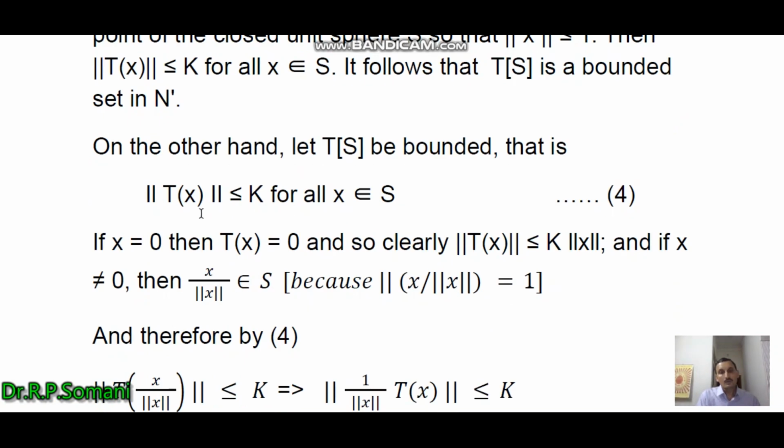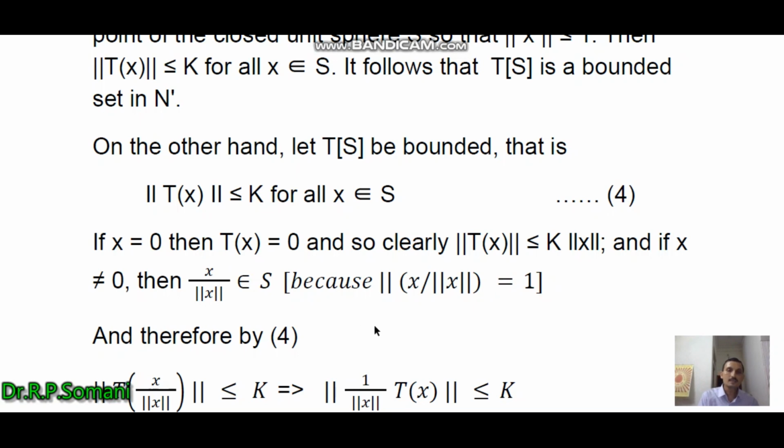If x equals 0, then Tx equals 0, and so for x equal to 0 it is clear that the norm of Tx is less than or equal to k norm x. And if x is not equal to 0, then we consider the vector x upon norm x. Then this x upon norm x belongs to S, because the norm of x upon norm x equals 1. Therefore, this belongs to S.